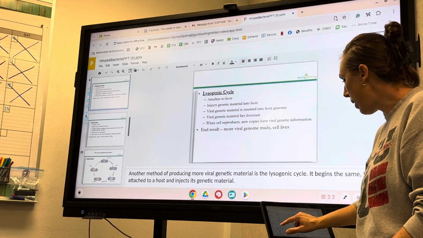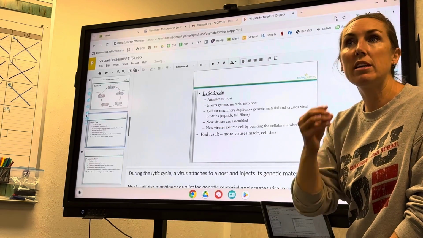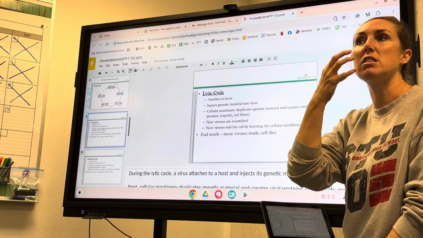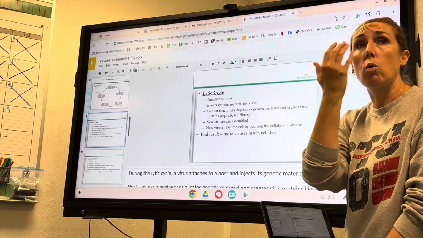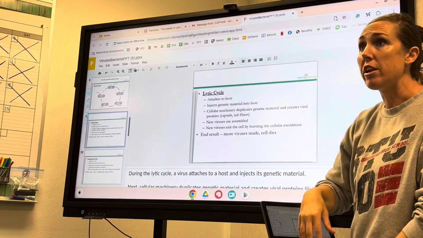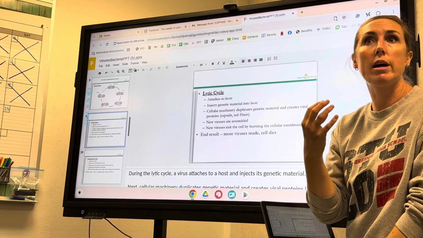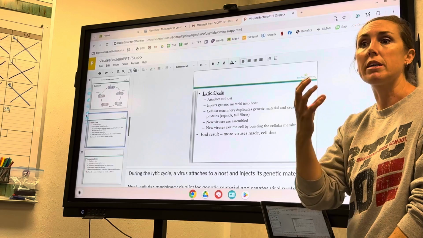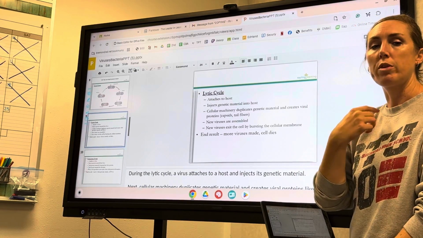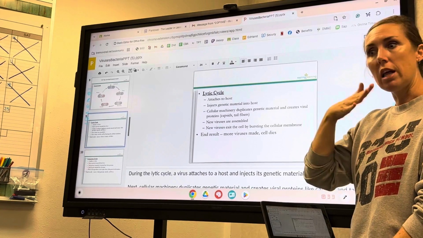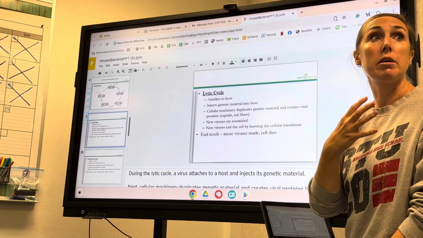That's why people who have AIDS or HIV or herpes have what are called outbreaks, and their face gets infested with cold sores. There's oral herpes, there's genital herpes, and then there's AIDS and HIV, and you could tell when somebody who has AIDS and HIV has an outbreak because they'll have a bunch of black and blues all over their body, where their lysogenic cycle turns lytic, and all of them are busting out.